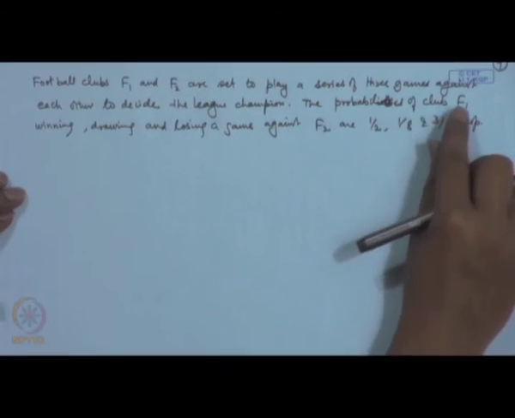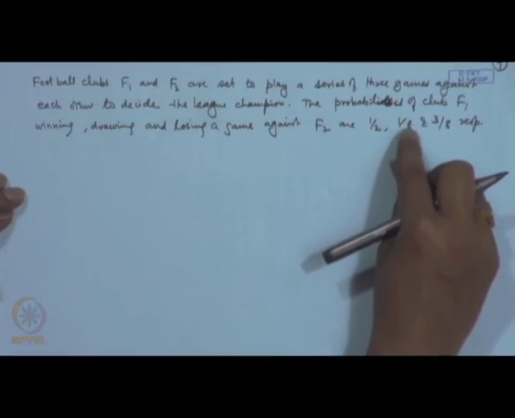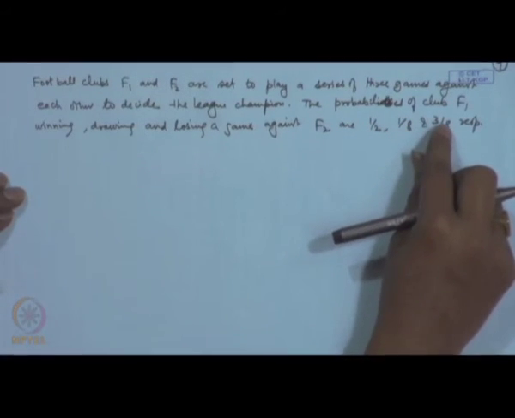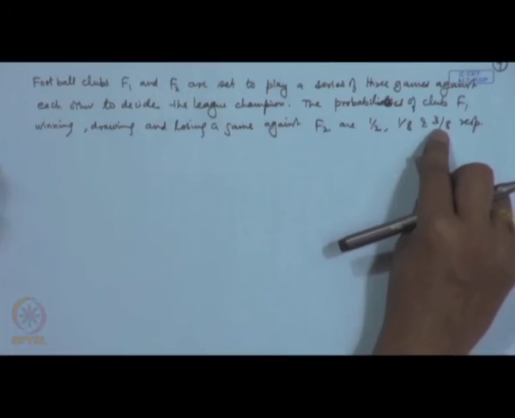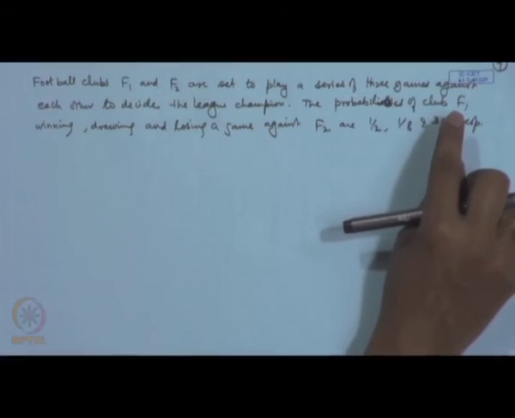That means, F1 wins against F2 a game with probability half, the probability of a draw is 1 by 8 and the probability that F2 will win, that is 3 by 8. That means, F1 has slightly higher chance of winning compared to F2.